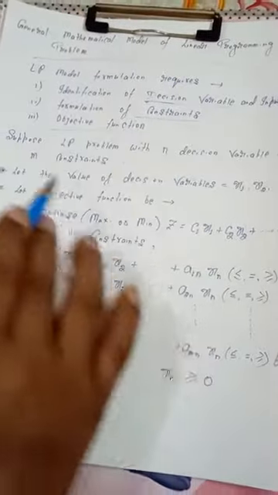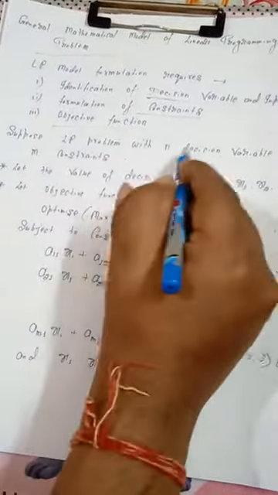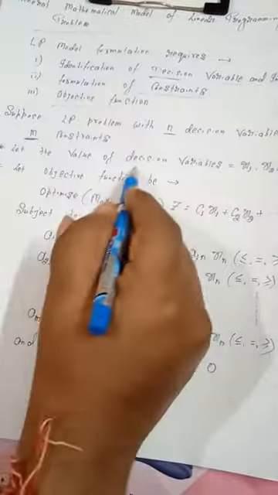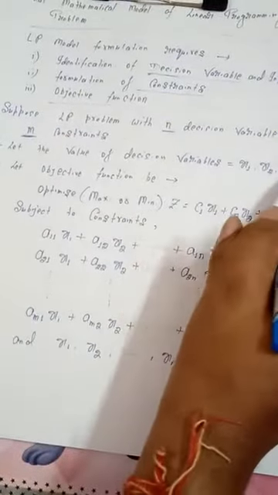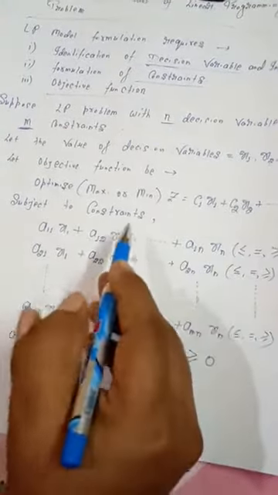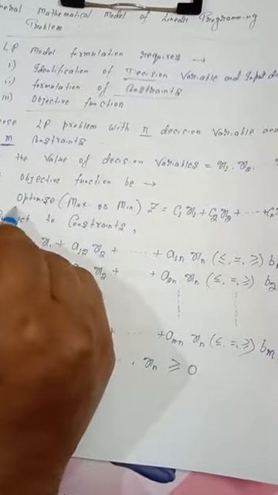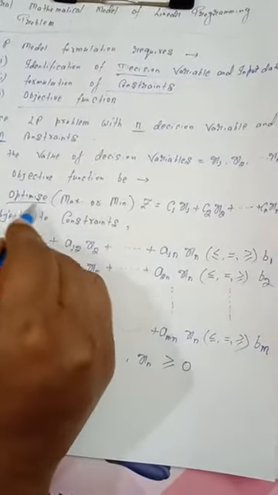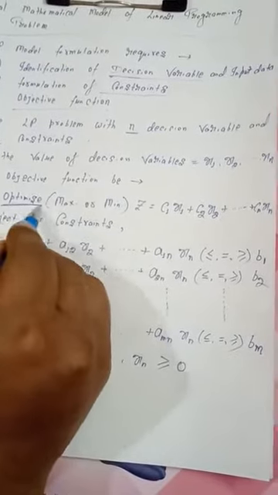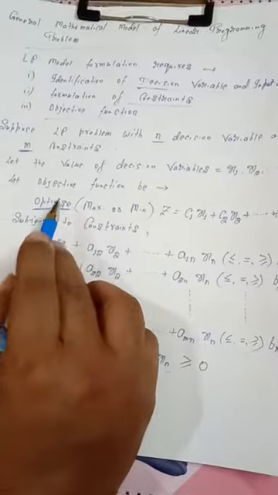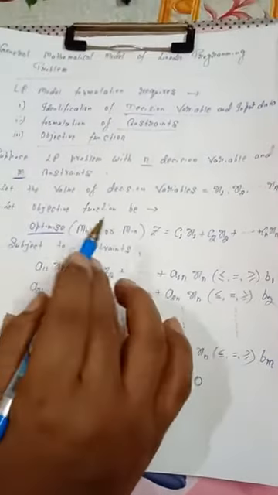Now suppose there are n decision variables and m constraints available to the organization. Suppose the decision variables are x1, x2 up to xn. Let the objective function be optimized. We are discussing every time that the purpose of an organization is to optimize its objective.